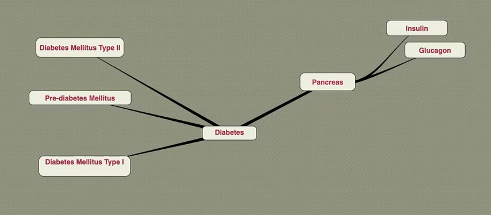You have an insufficient production of insulin, so you don't have the ability of the cells to respond to the insulin, making them insulin resistant. So, type 2 diabetes is inherited, triggered by obesity, and there is an insufficient amount of insulin produced